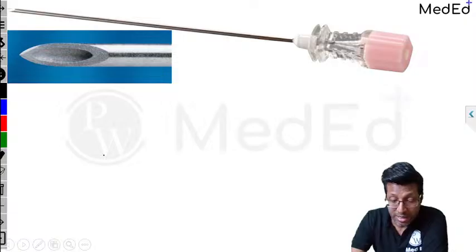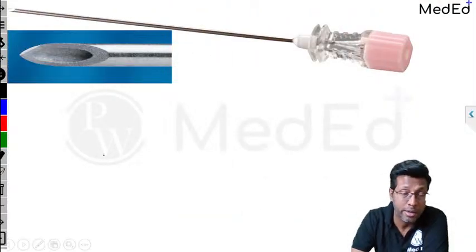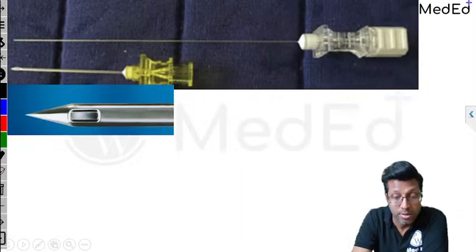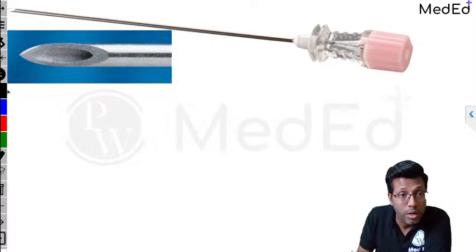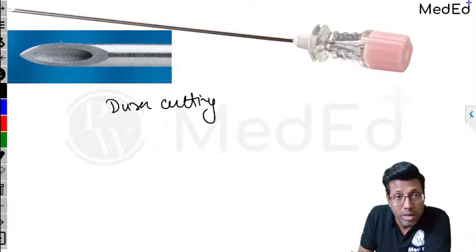Okay. Spinal needles, guys, can be of 2 types. They are normally thin. That was the epidural needle. Spinal needles are thin, but they are of 2 types. One which you see over here, and the next one that you see is this. There's a difference between them. The first one is called dura cutting. Dura cutting means it cuts the dura like this. It will leave this much big dural hole or dural rent.